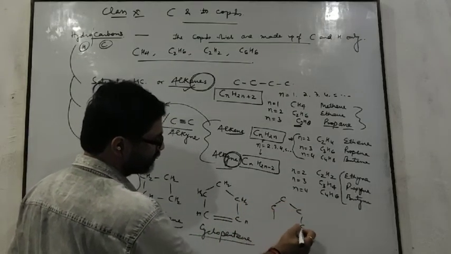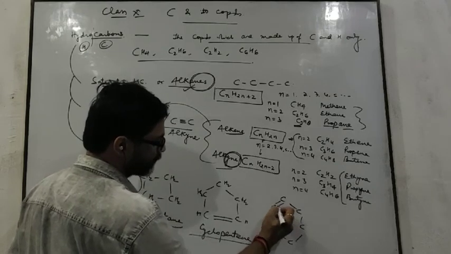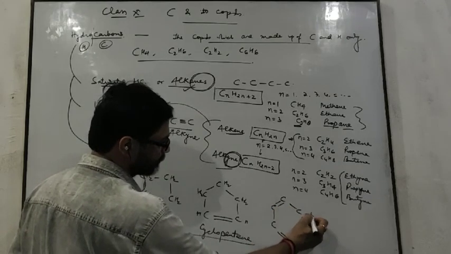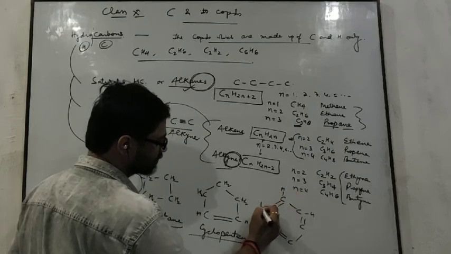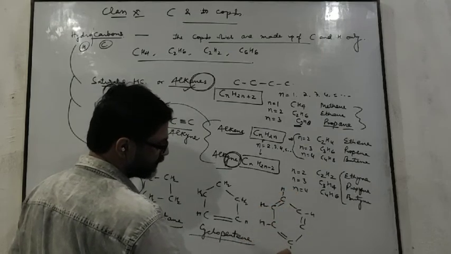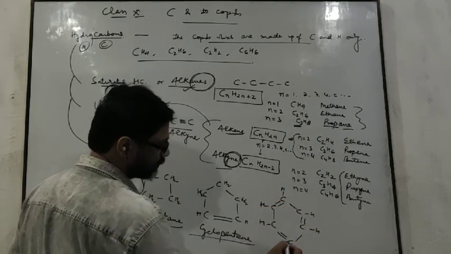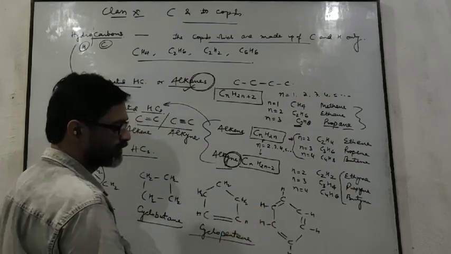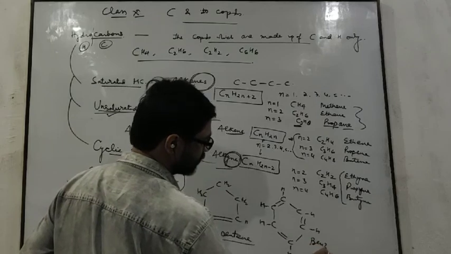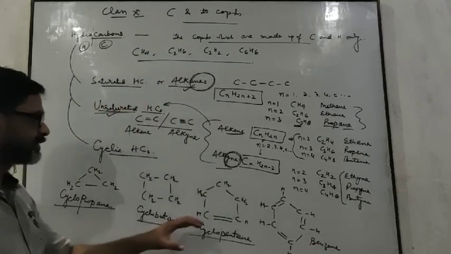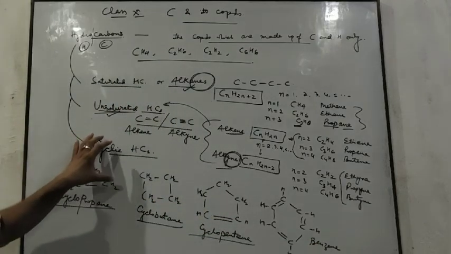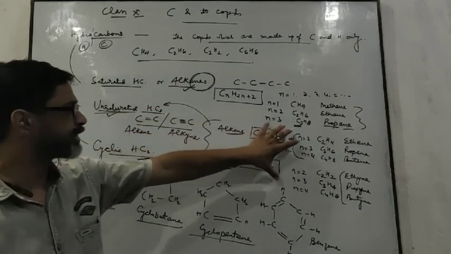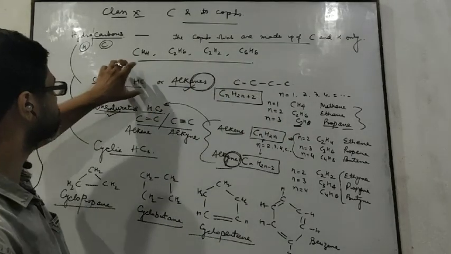Another example of this category is this one. This one is known as benzene. In benzene there are 6 carbon atoms which are bonded together by alternate double and single bonds, and each carbon contains 1 hydrogen atom. This is the figure of benzene. These are the various types of cyclic hydrocarbons. These are unsaturated hydrocarbons, and those are saturated hydrocarbons or alkanes.